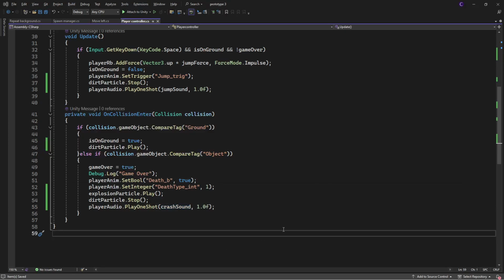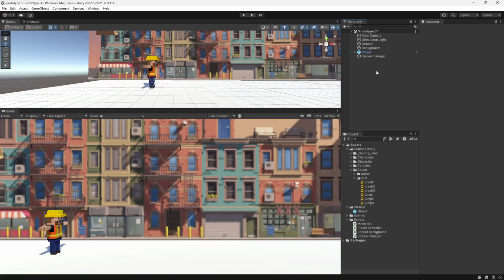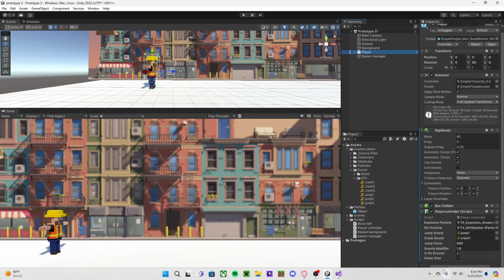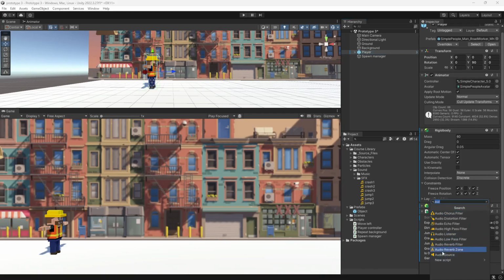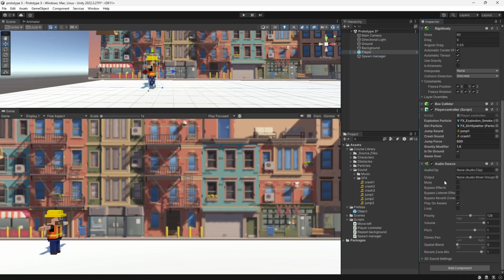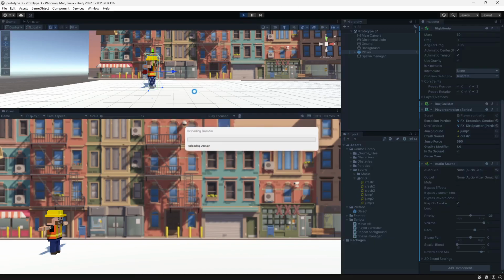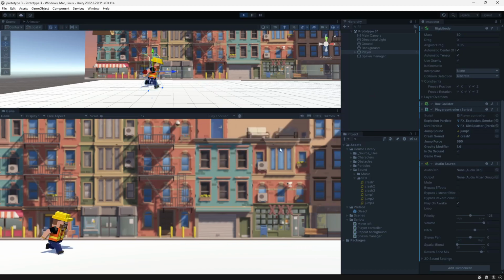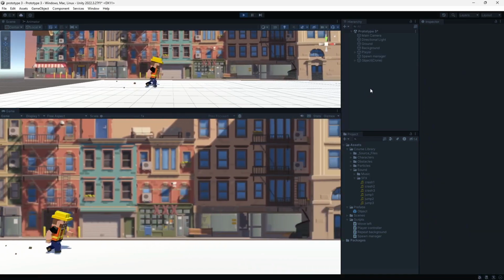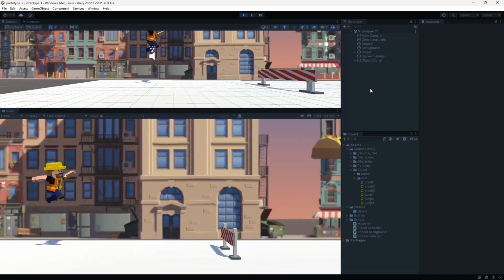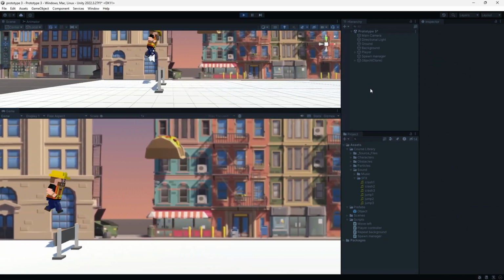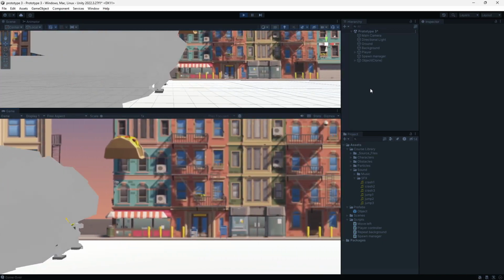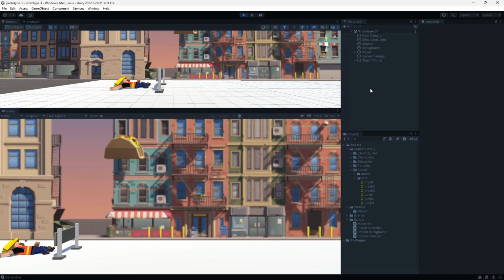Actually, there is one other thing we need to change. We need to wait for this to load. And then in our player, we need to add a component, an audio source, and now it should all work because it will access those with audio source. All right, cool, let's play. See if it works. All right, we'll see if jumping works. It does. It sounds kind of weird with that noise. I don't think that's too loud, though. And the crash I'm going to turn down probably to about 0.7.